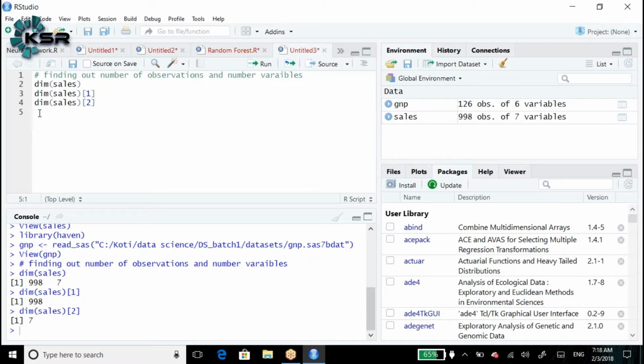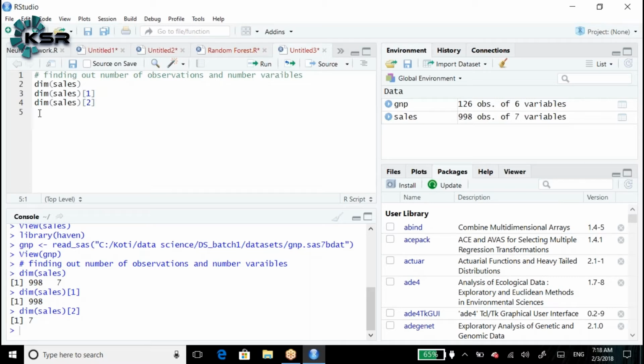Let's say the client mentioned in the demonstration session, when the project was initiated, that you are going to receive 40,000 records and 50 columns, but when you receive the actual data, you get only 20,000.